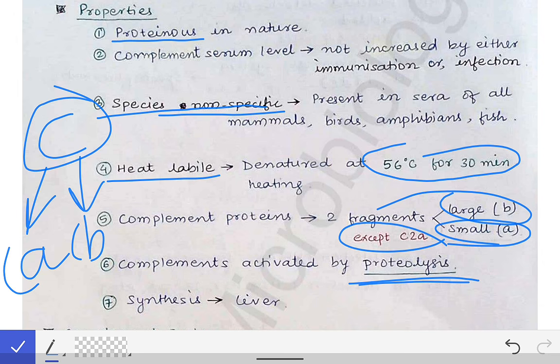Then the seventh and one of the important properties of complement proteins is that they are synthesized in the liver. So where does the synthesis of complement proteins occur? It occurs in the liver.